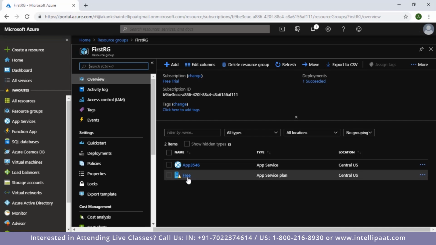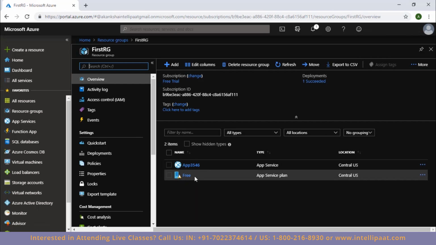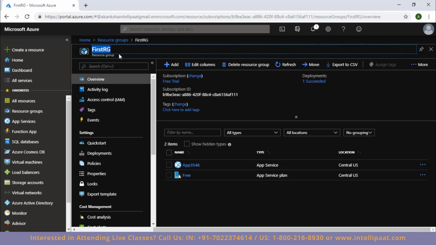So to move one of these resources or both of these resources to that second resource group that I've just created, all I have to do is go to the resource group where the resources reside. That is the first resource group in our case, and then click on this move button here, and then I get two options: move to another subscription, move to another resource group.